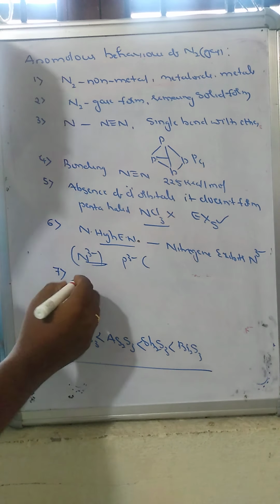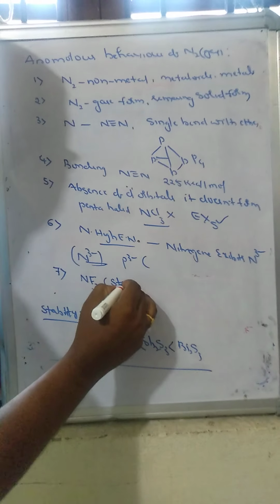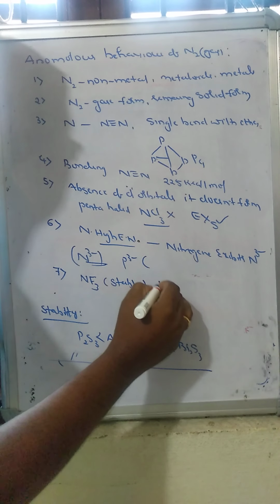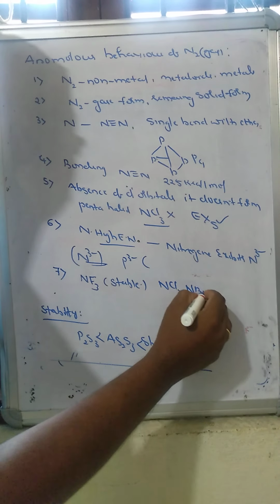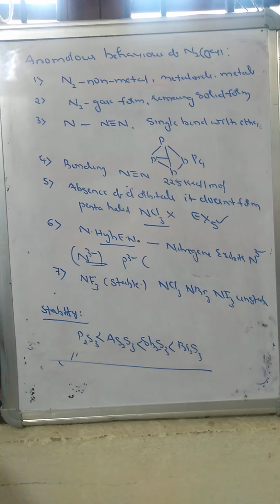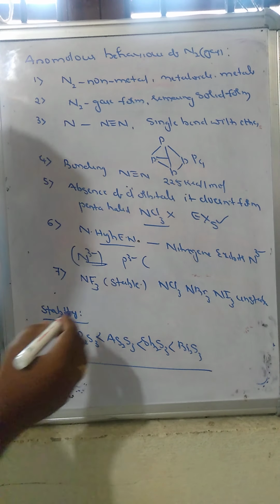Nitrogen will form its trihalides. Nitrogen trifluoride is stable, whereas the remaining halides NCl3, NBr3, NI3 are unstable, whereas the leftover elements' halides are more stable.